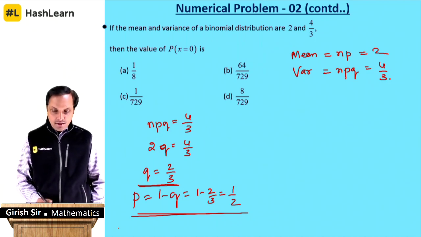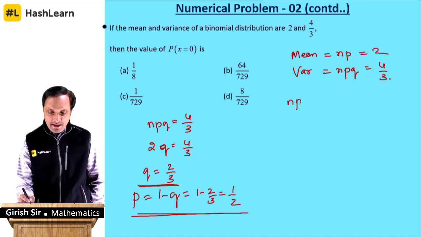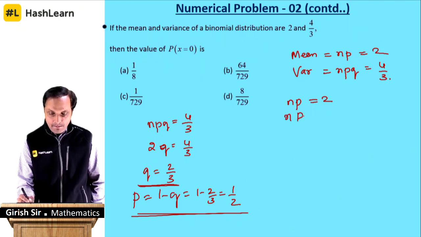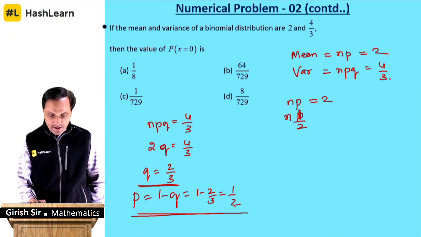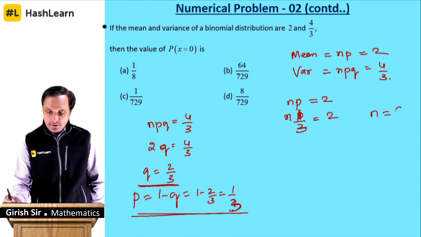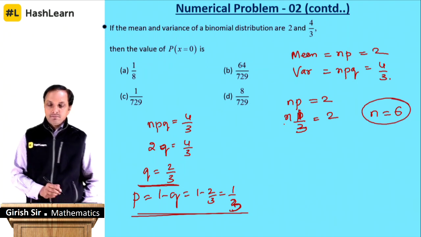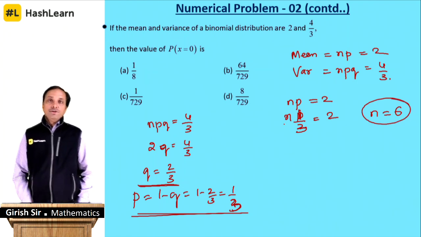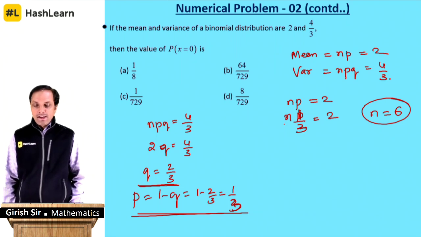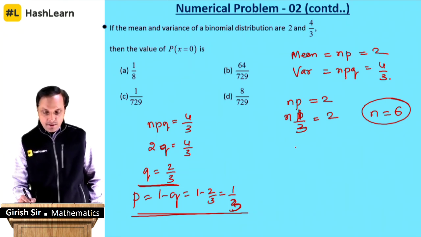Once you get this, what will be n? N into p is 2. So p will be half, n will be... sorry, this is 1 by 3. So n will give you 3 into 2 is 6. 3 into 2 is 6. So n is 6. You all know the formula.